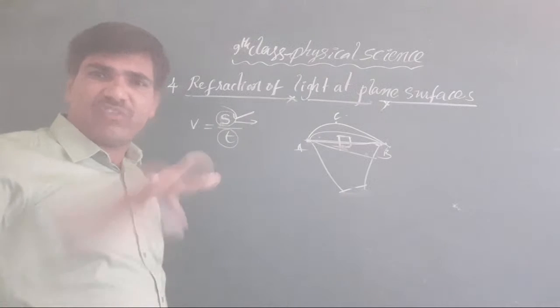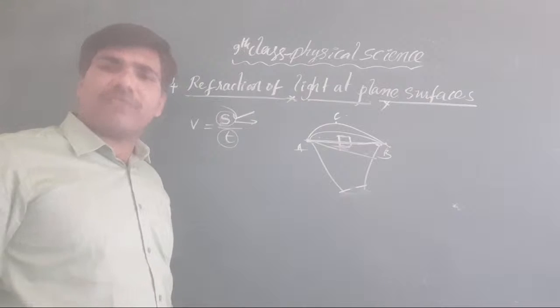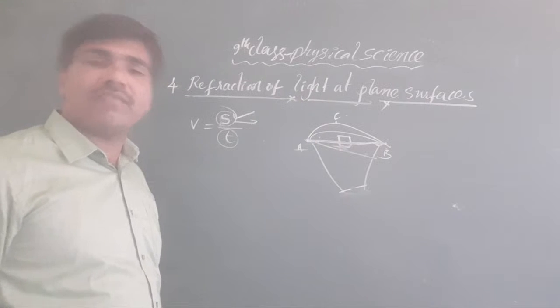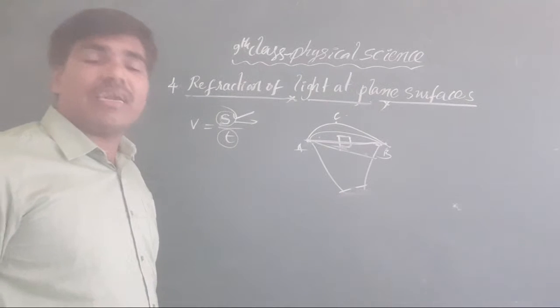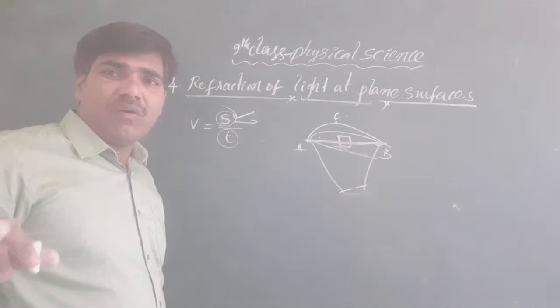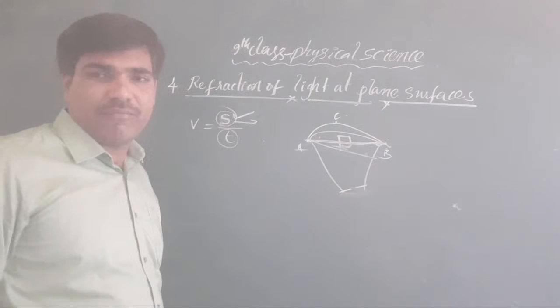Here we do not take the displacement path for the light's travel. It is not that the displacement path is selected even if an obstacle is there. It is the path with the shortest time taken that is selected.